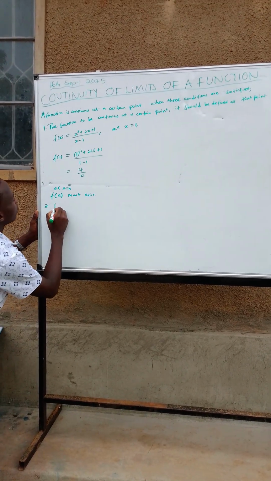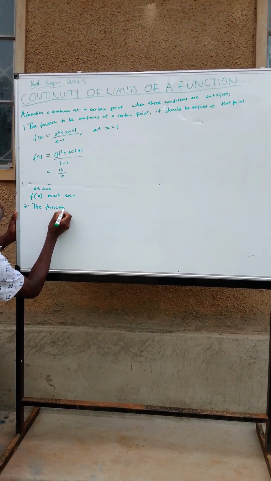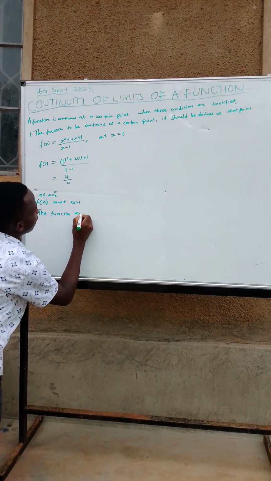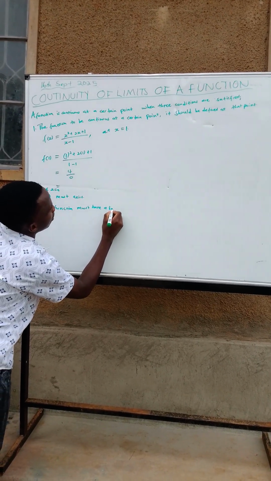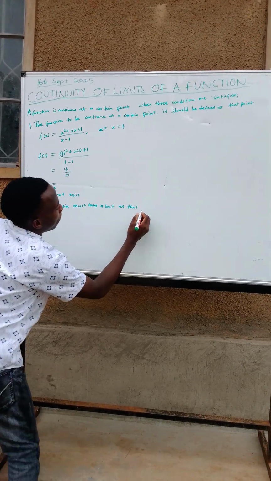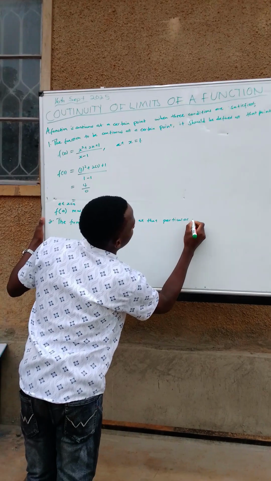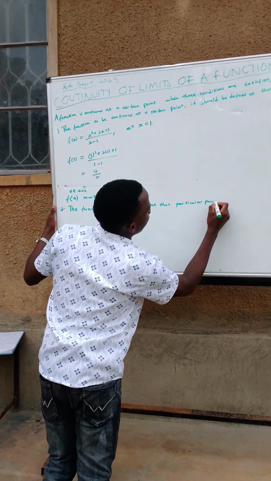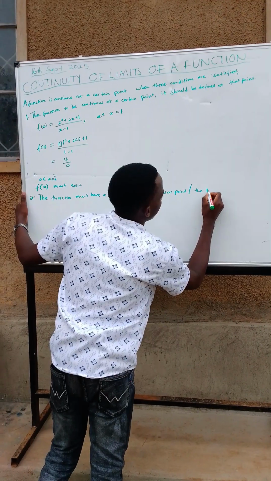The function must have a limit at that particular point, or the limit of a function at that point must exist.